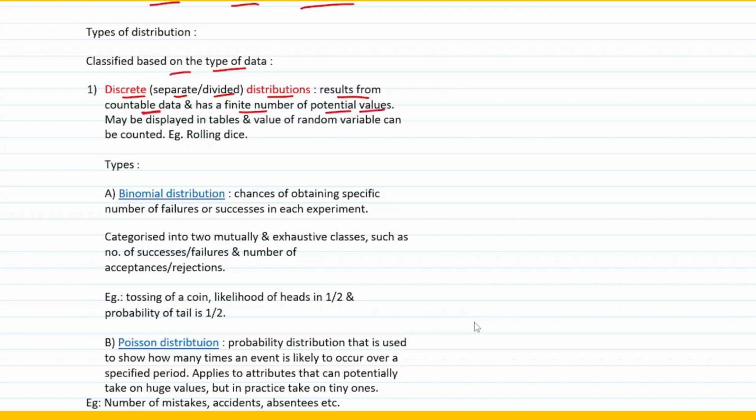So that means the other one, continuous, that we are going to study, will be more to do with infinite and uncountable data, right? So let's look at an example. It may be displayed in various tables and values of a random variable, and that can be counted. Yes, because they are countable, they can be counted, and they are finite in nature. For example, rolling a dice. Now if you roll a dice, you can get only 1 to 6. So this is basically more of a discrete data. That's an easier way of understanding it, right?